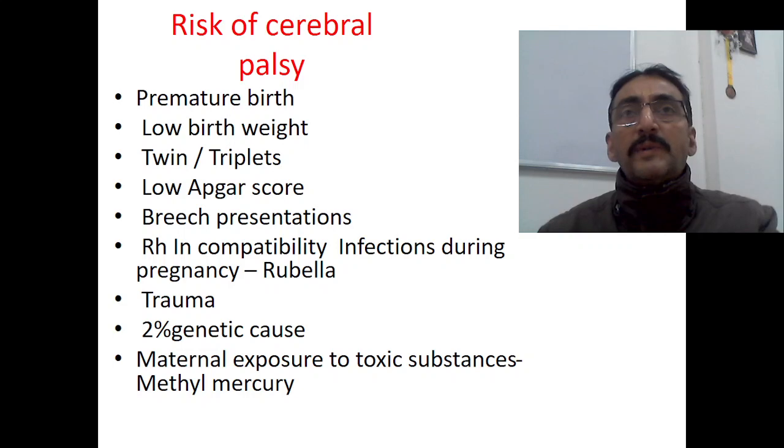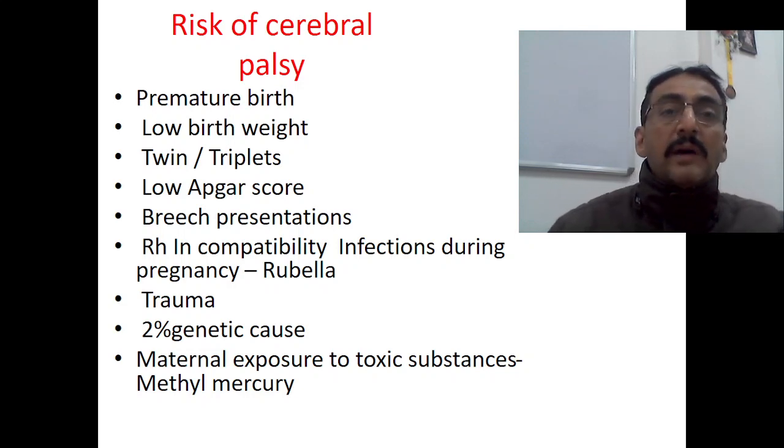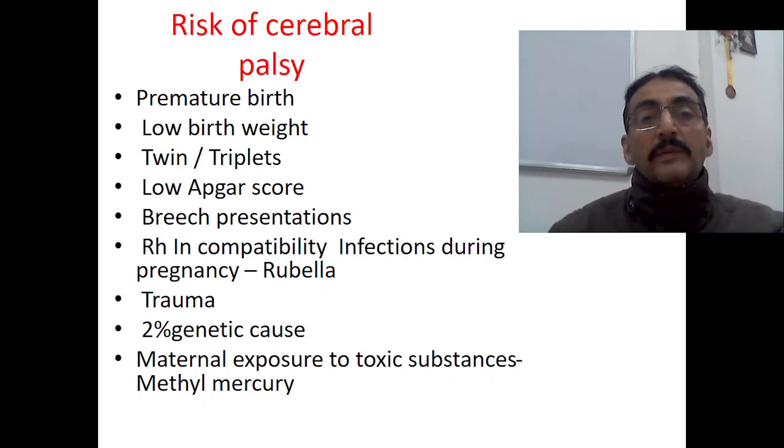In 2% of cases it is of genetic cause, as I told, caused by mutations, and maternal exposure to toxic substances like methyl mercury, etc. So those who have all these problems have a high risk of cerebral palsy.